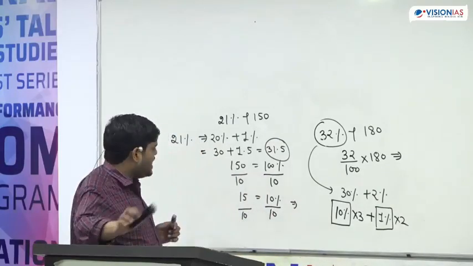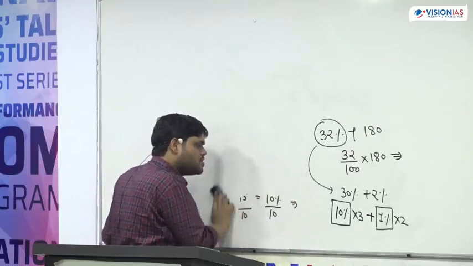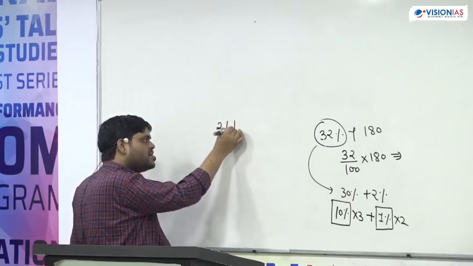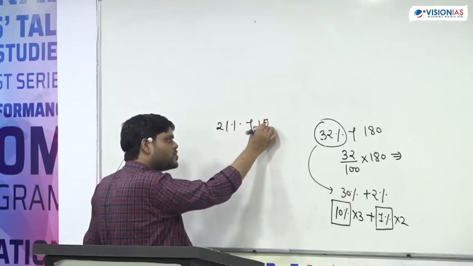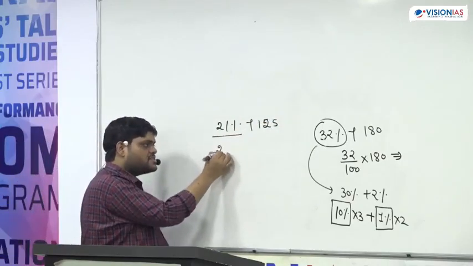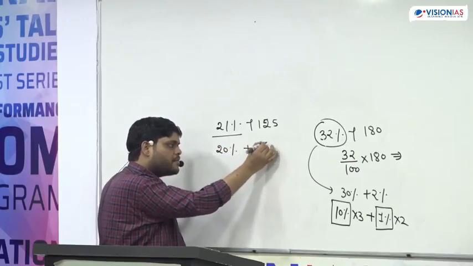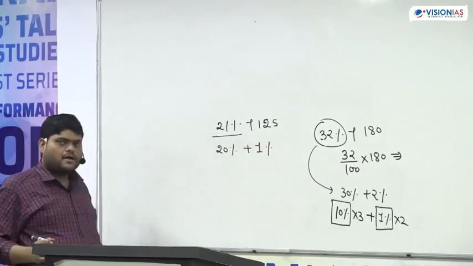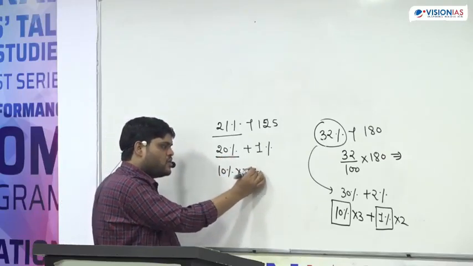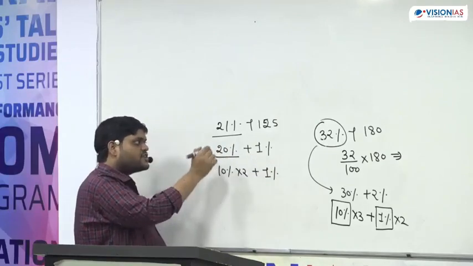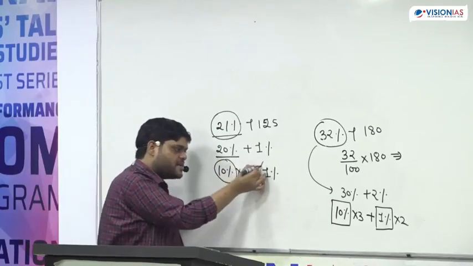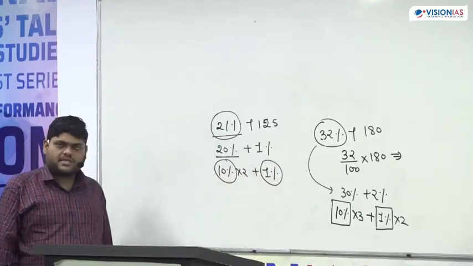Or any number you can take. Suppose we have to find out 21% of 125. So what will we say? 21% means 20% plus 1%. 20% simply means 10% into 2, plus 1%. So to find out 21%, what do we require? We require 10% and 1%.